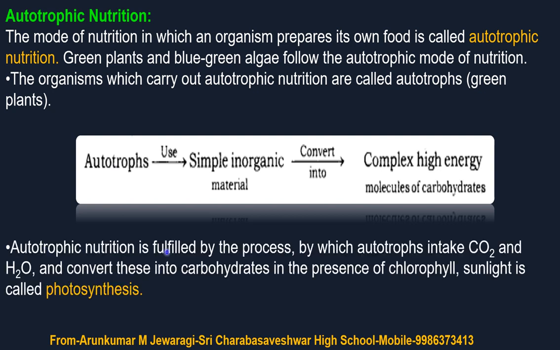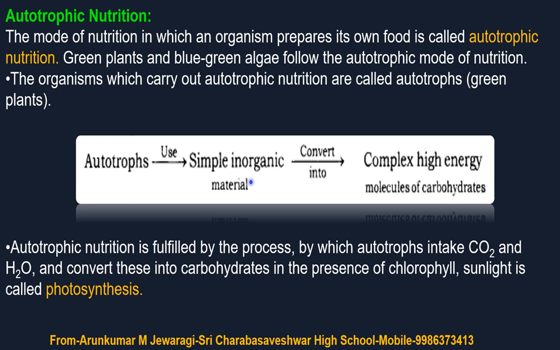Autotrophic nutrition is fulfilled by a process by which autotrophs take in carbon dioxide and water and convert these into carbohydrates. Water and carbon dioxide are the simple inorganic materials.